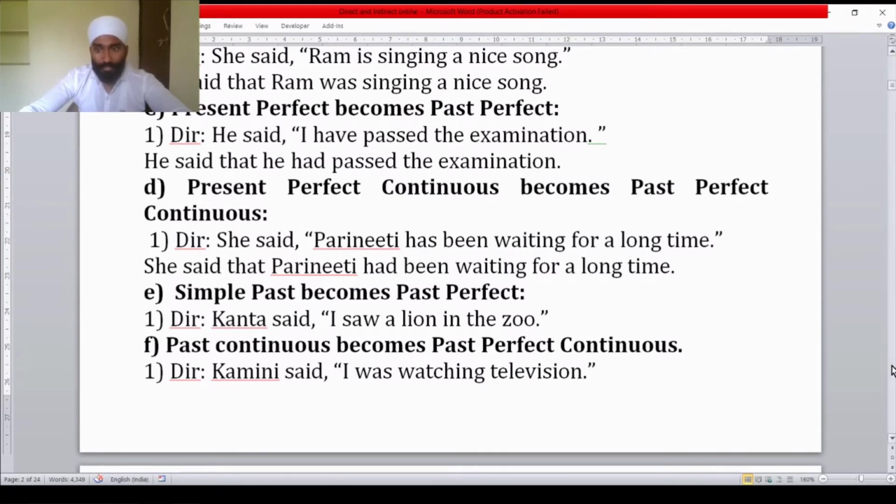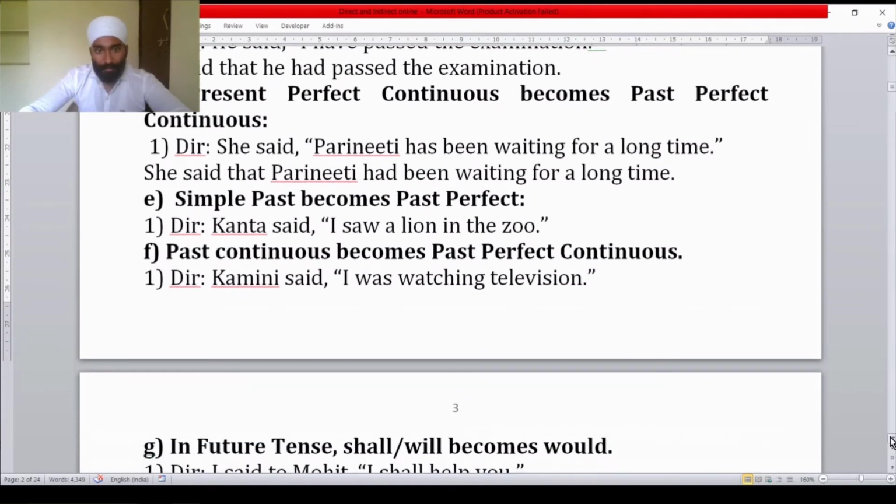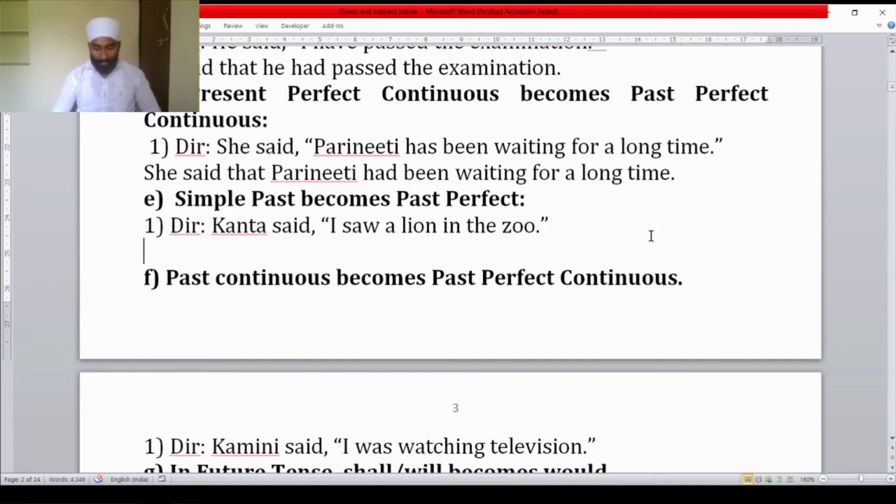Now come on the E. Simple past becomes past perfect. Kanta said, "I saw a lion in the zoo." Its indirect is: Kanta said that she had seen a lion in the zoo.